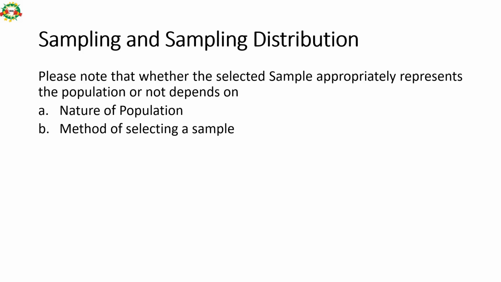Next is sampling and sampling distribution. We will quickly walk through this. Normally questions don't come out of it, but still anything can be asked from the syllabus. Whether a sample selected represents the entire population or not depends on two factors: the nature of the population and the method of selecting a sample.